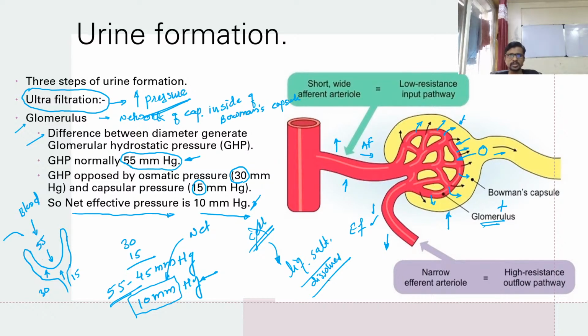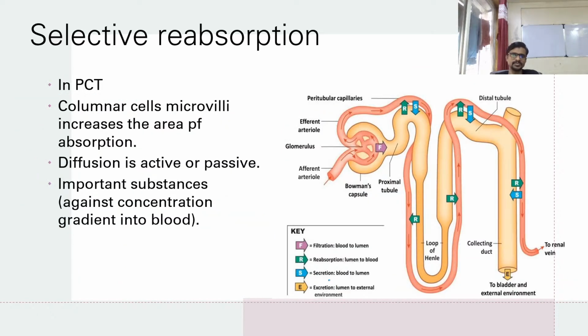Let's see what happens after this glomerulus. The glomerulus completes its function, and now the urine is entering the PCT, the proximal convoluted tubule. Here selective reabsorption happens. So what is meant by selective reabsorption, guys? This PCT absorbs material. Why is it going to absorb the material? Let's see.